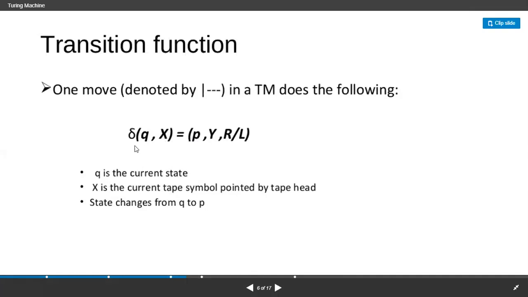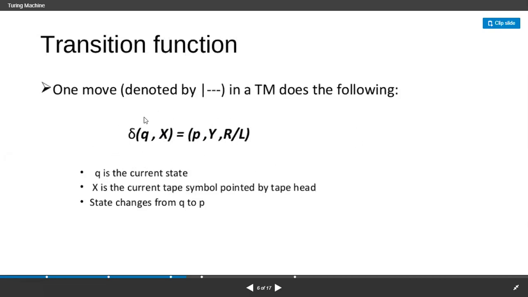The output is that the state gets changed from q to p, and the current tape symbol is also changed from X to Y. And we have moves, whether we need to move to the right or to the left. That's it, right? Please make a note of this representation also.